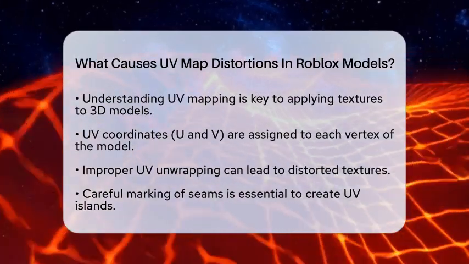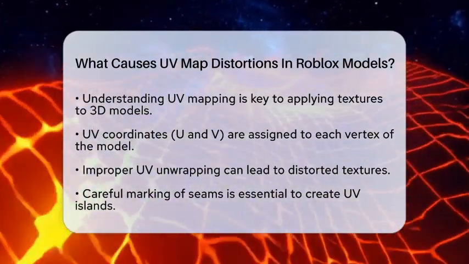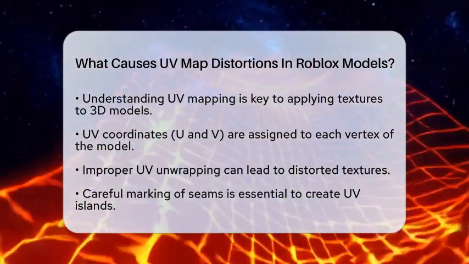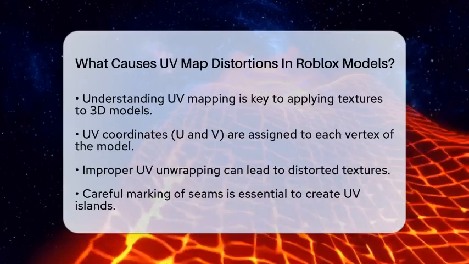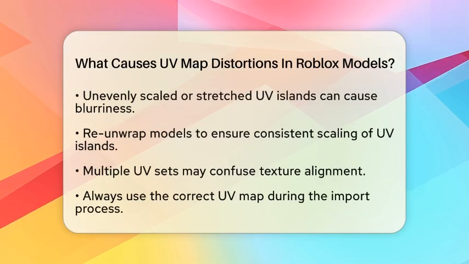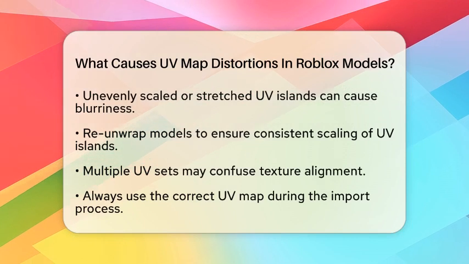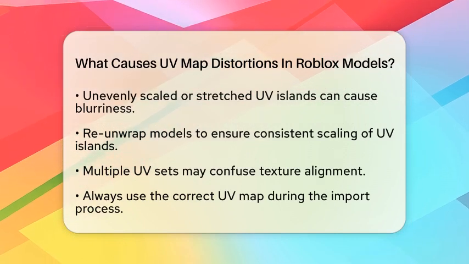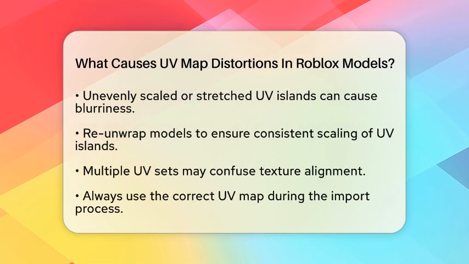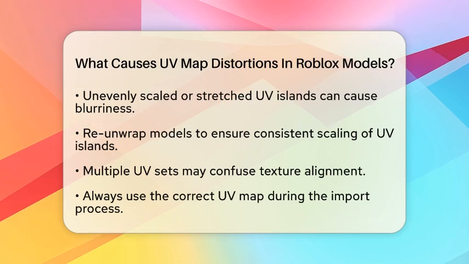One common issue is improper UV unwrapping. When a model is unwrapped, seams need to be marked carefully to create UV islands. If the unwrapping is done poorly, some UV islands may become unevenly scaled or stretched. This can make parts of the texture look blurry or distorted. For instance, if you have very small UV islands compared to larger ones, you might see texture stretching in those areas. A good practice is to re-unwrap the model, ensuring the UV islands are consistently scaled and logically placed.